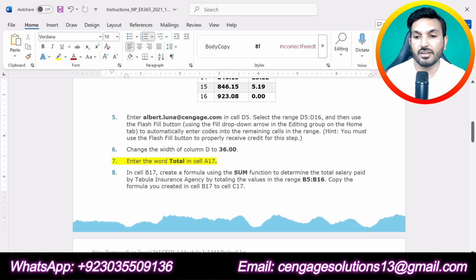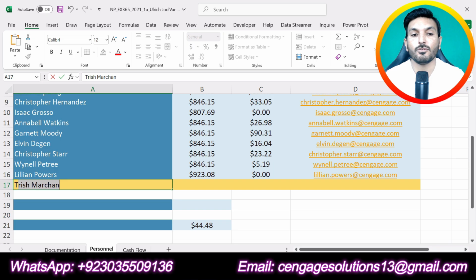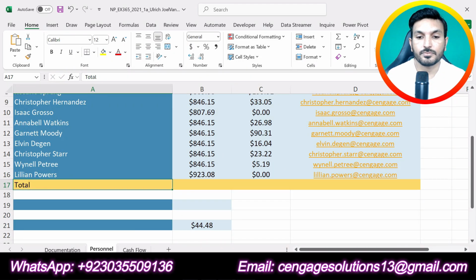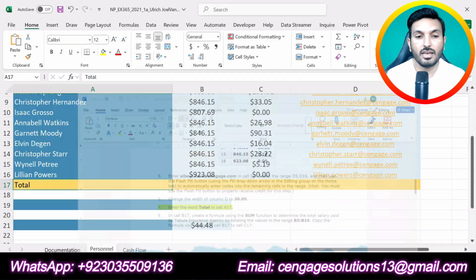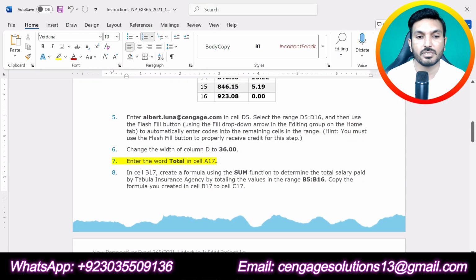So step number 7: enter the word total in cell A17. We are simply required to enter the word total in cell A17. So first we will go to cell A17, this is A17, and here we will type total. Okay, I have entered total in cell A17, and that is required in step number 7 of this assignment. So we are done with step number 7.